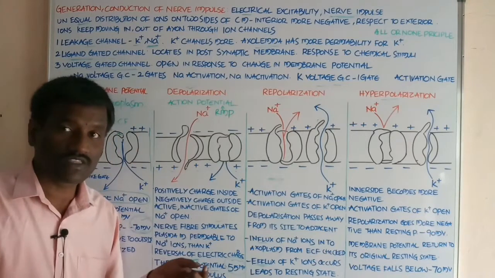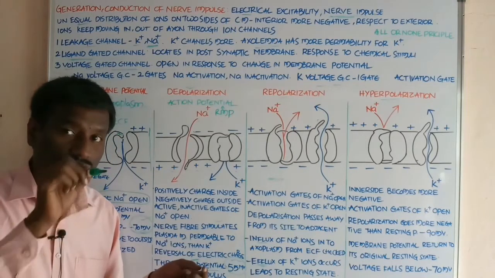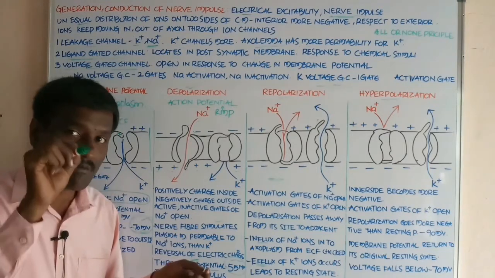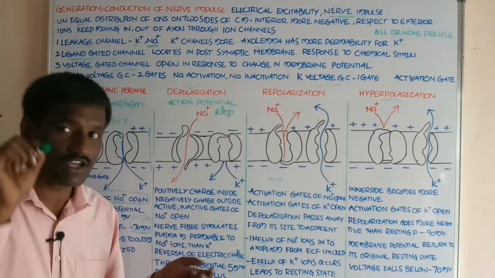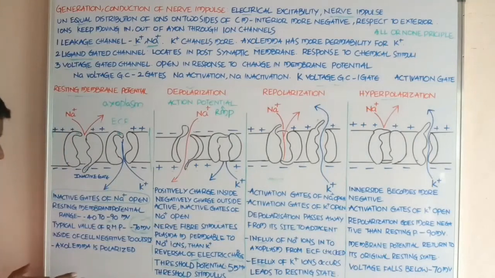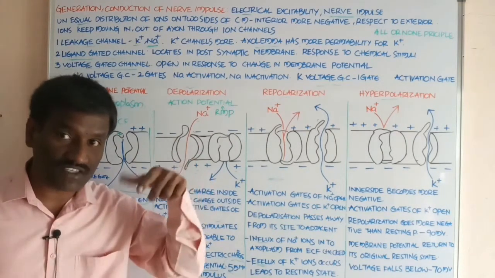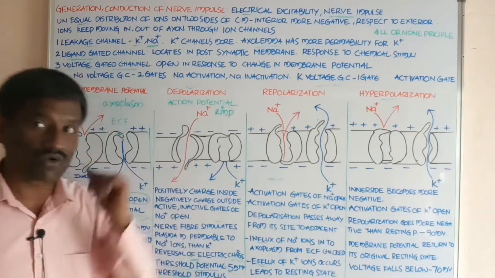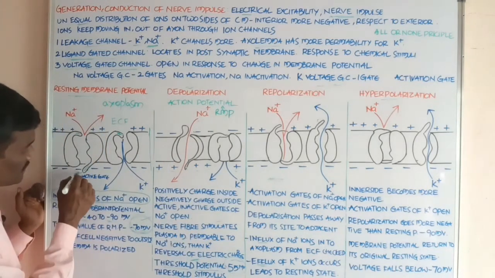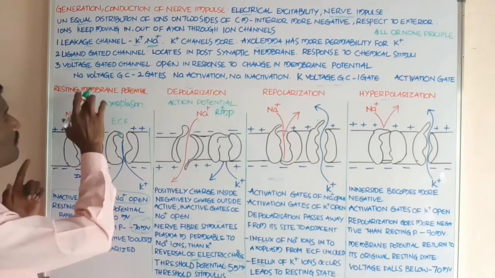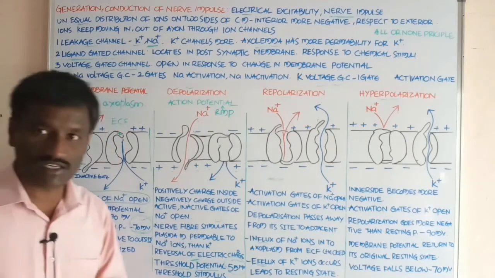The typical value of resting membrane potential is minus 70 millivolts. Student, the inside of the cell is negative to the outside. Student, this is about resting membrane potential.